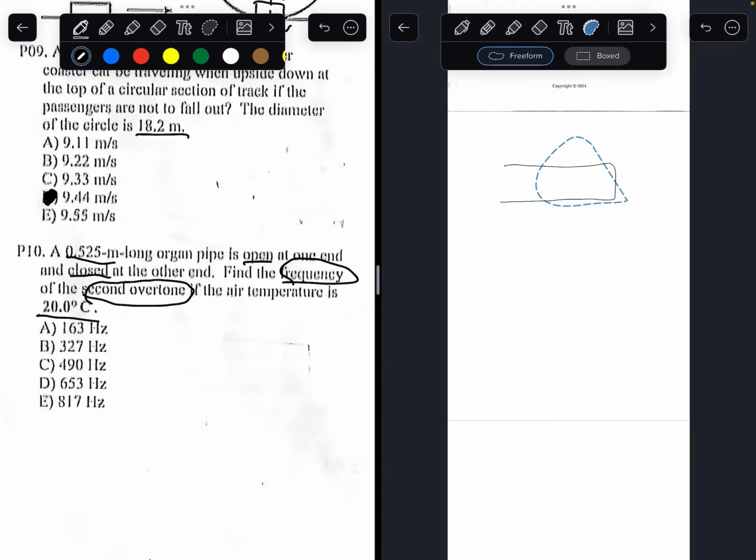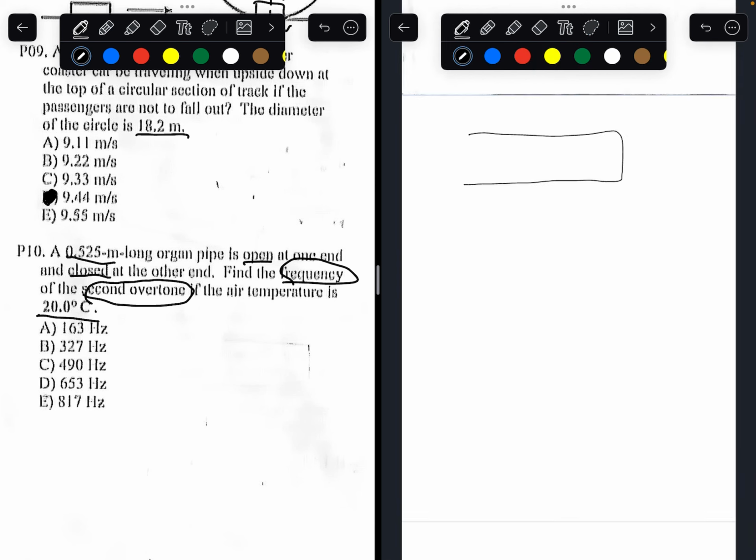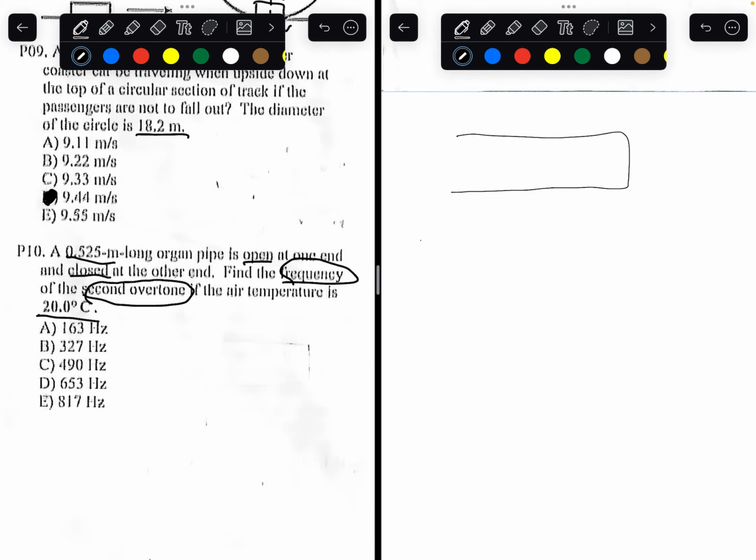So what are some important formulas we want to know for this? For an open closed pipe, the wavelength is equal to 4 times the length of the pipe divided by the vibration number. So let's get the units down.